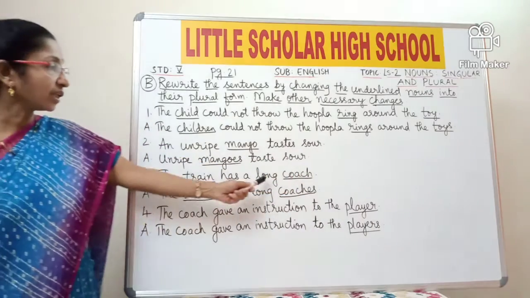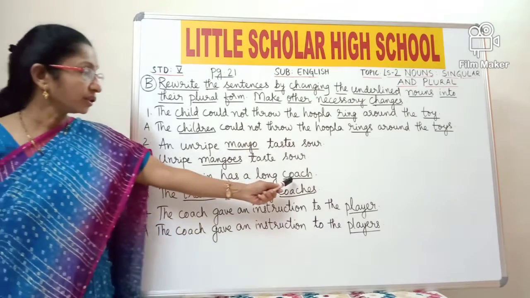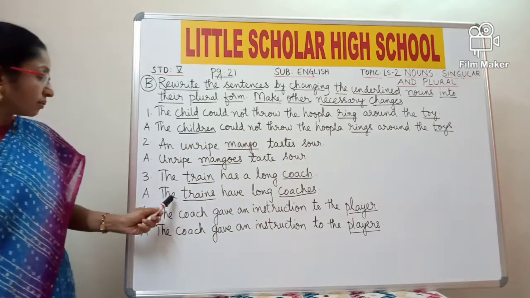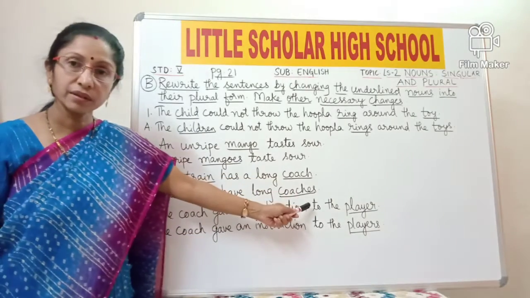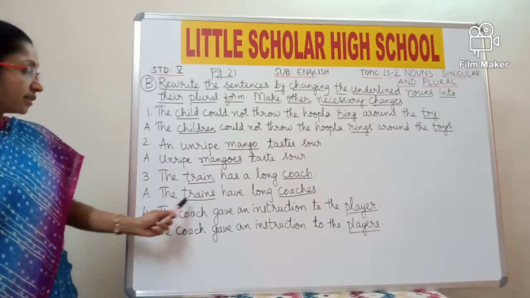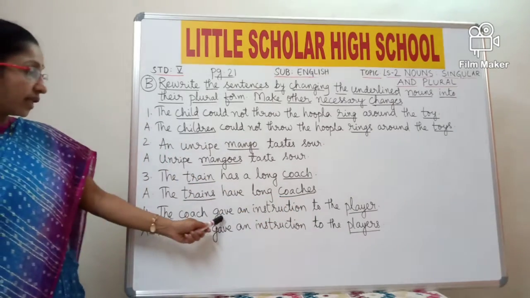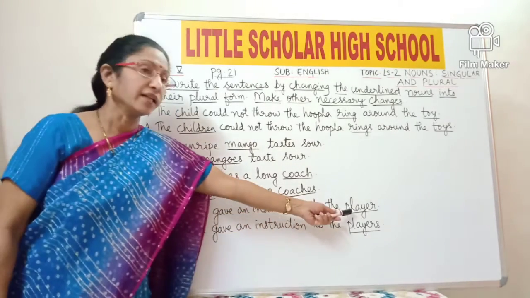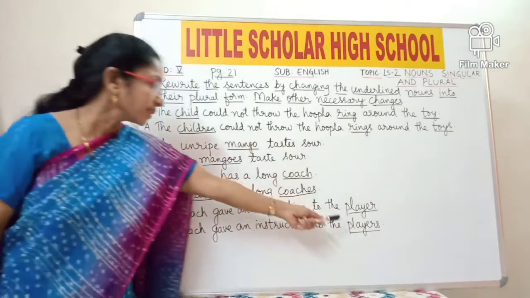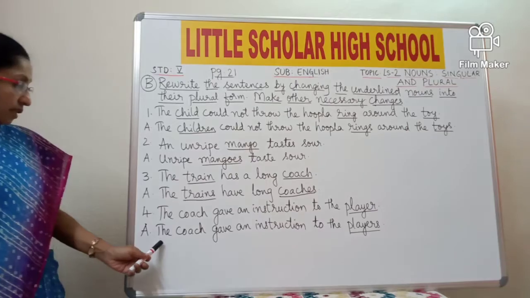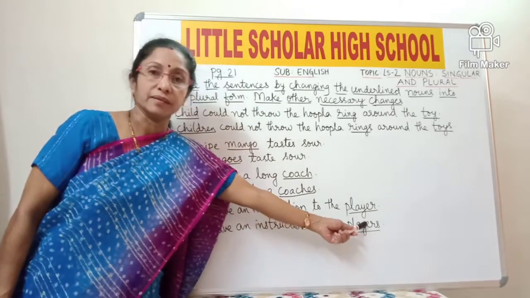The train has a long coach. Here the train is a singular noun, coach is also a singular noun. So the plural of train is trains and plural of coach is coaches. So the answer is the trains have long coaches. The coach gave an instruction to the player. So here the player is a singular noun. So plural of player is players. So the answer is the coach gave an instruction to the players.